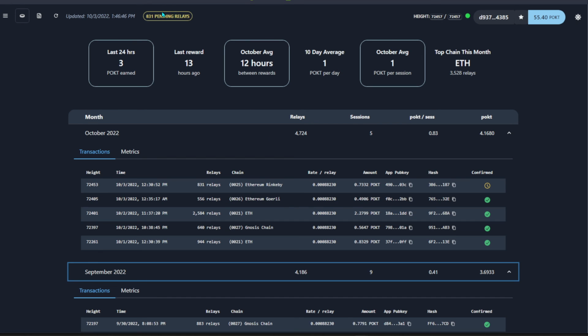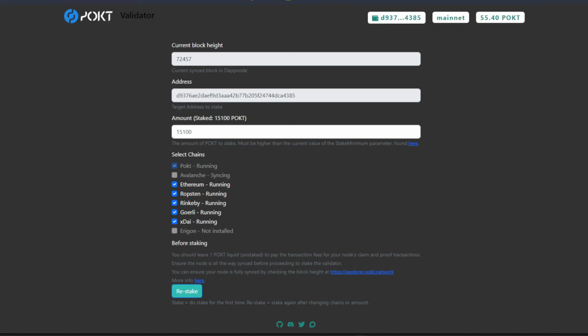And when you get a hit itself, you will get rewarded. Of course this is not really certain, and I do not know how they choose which node to relay. But if you are running the node itself, and you have all the chains installed and the required amounts staked, rest assured you will surely see some numbers. And you will definitely generate some passive income through this validator itself.